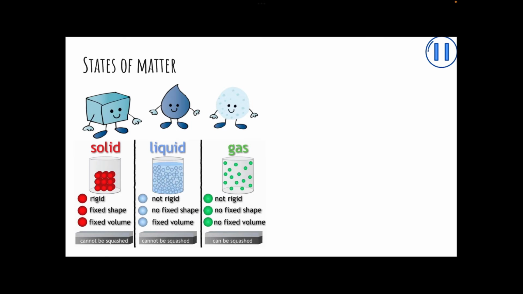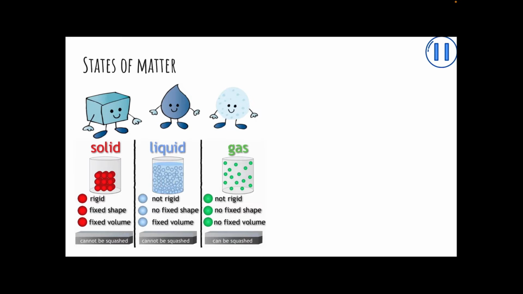There are 3 states of matter that we have learned about: solids, liquids and gases. In general, solids do not flow or change their shape. Solids stay in one place unless they're pushed or pulled. The volume of an object is the amount of space that it takes up. The volume of a solid does not change a great deal, and so even when squeezed, solids cannot easily be compressed or squashed into a smaller volume.